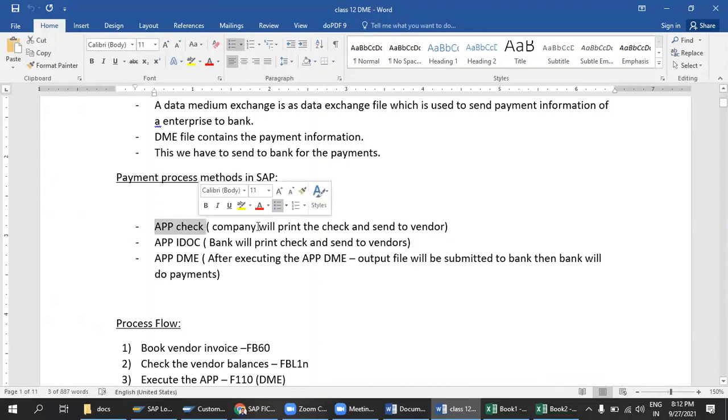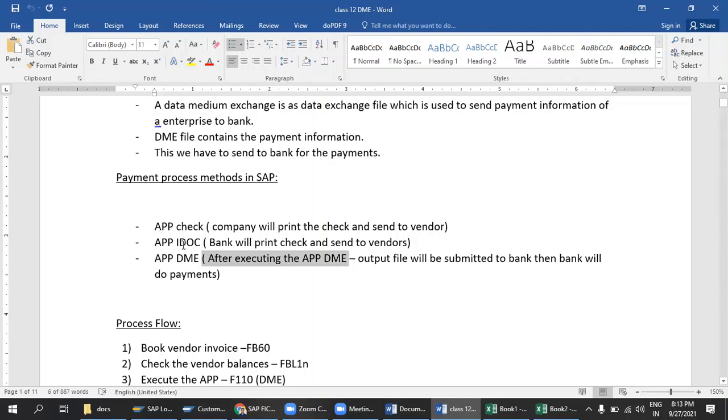APP check means we are going to print the checks and send them to the vendor. Coming to the APP IDOC concept, we will send one document to the bank, and the bank will print the checks and send them to the vendor. Coming to DME, when you execute that DME, the system generates one .txt file, we upload the file in the bank, and the bank does the NEFT and RTGS transaction. This is one scenario.